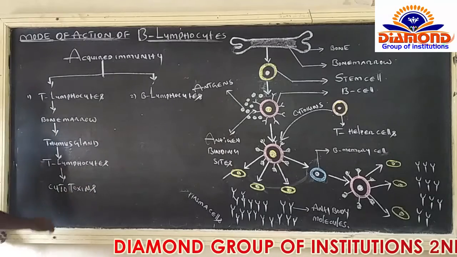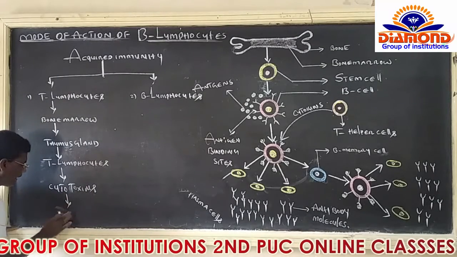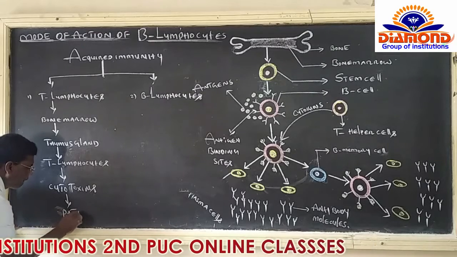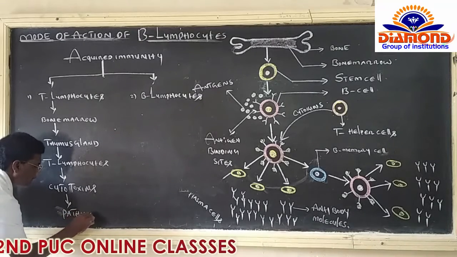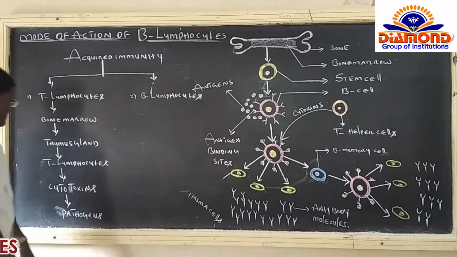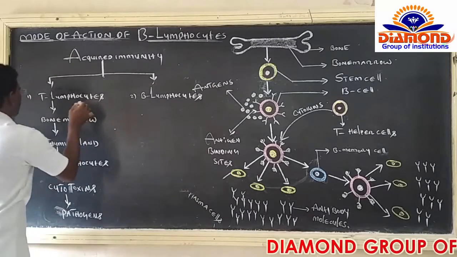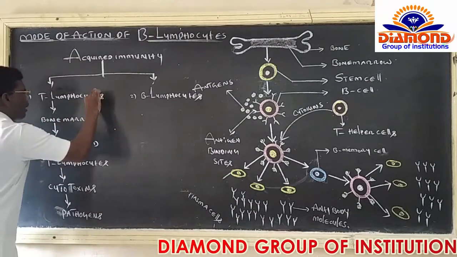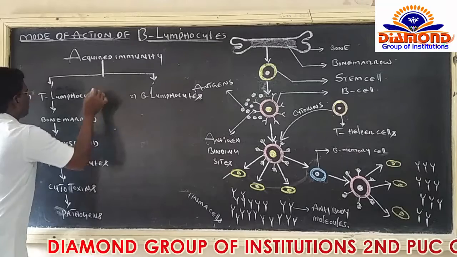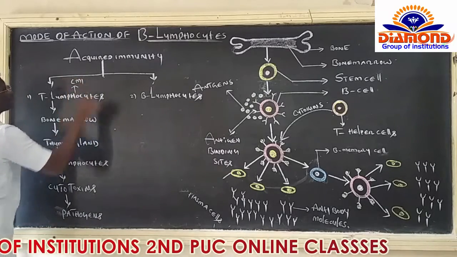These cytotoxins work on pathogens. That means they kill the pathogens. T lymphocytes are responsible for CMI.